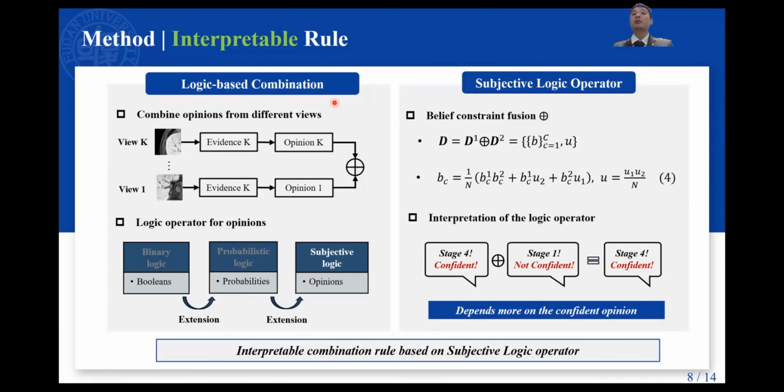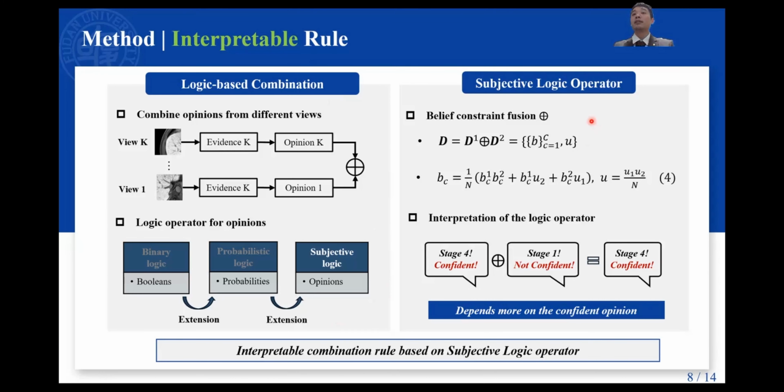In the next step, we combine the opinions derived from evidence of different views based on interpretable logical rules. We use logic operators introduced in the theory of subjective logic defined for opinion operation. It is an extension of binary logic by introducing distribution and uncertainty.